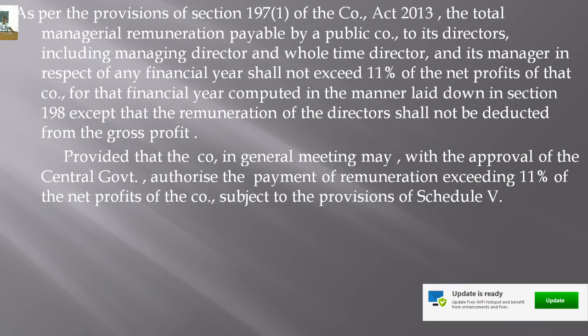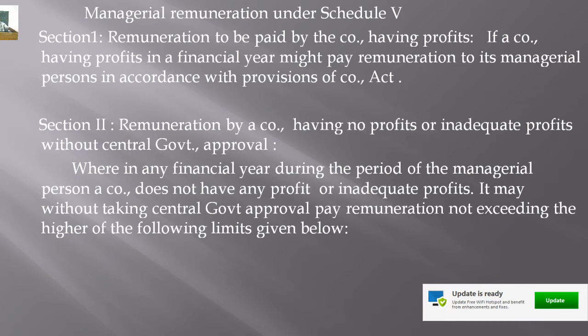But the company can also pay more than 11% of its profit as managerial remuneration by taking the approval of the central government, subject to the provisions of Schedule 5 of the Companies Act 2013, isn't it? Similarly, what are the provisions which are laid down in Schedule 5 of the Companies Act? Schedule 5 of the Companies Act lays down certain provisions regarding the payment of managerial remuneration.